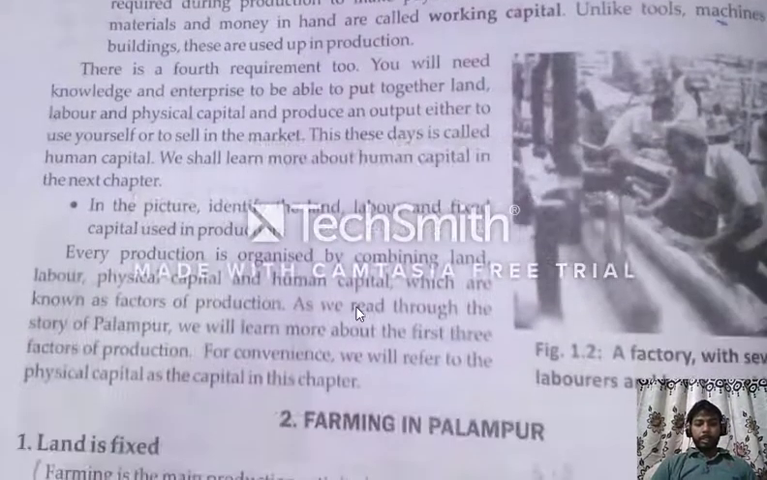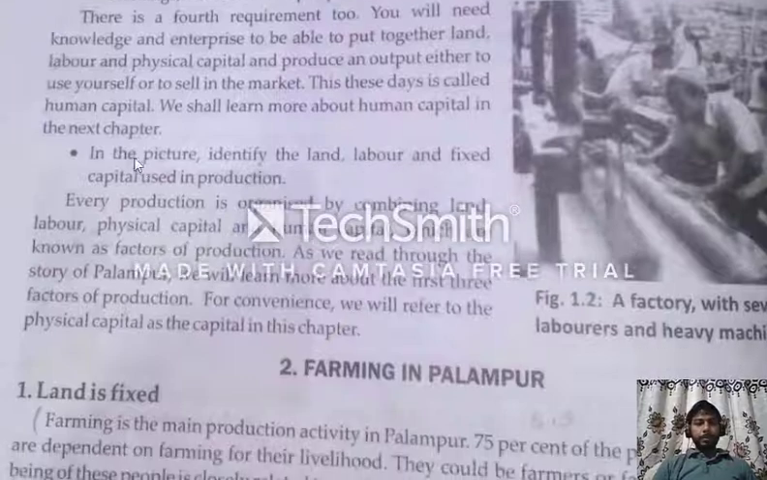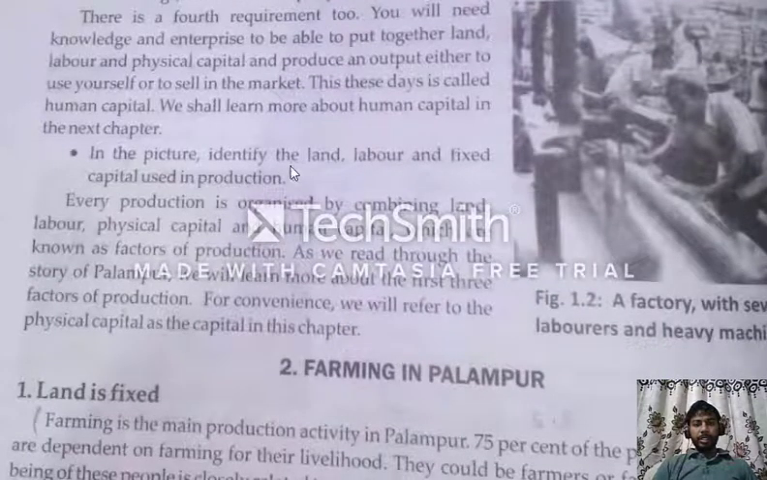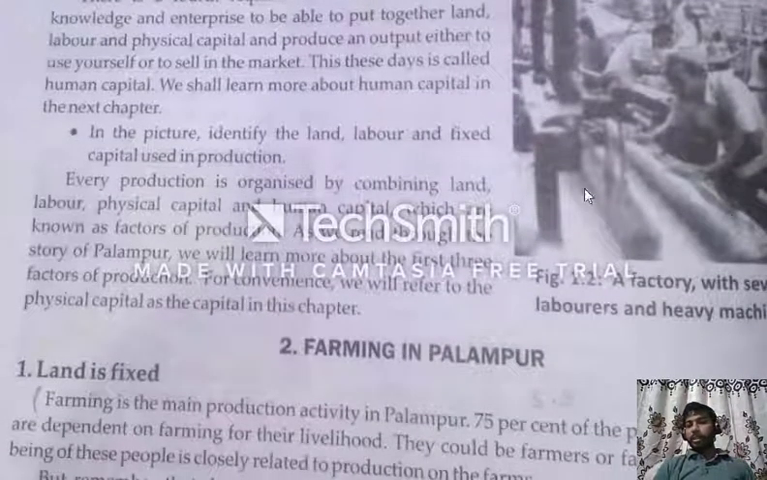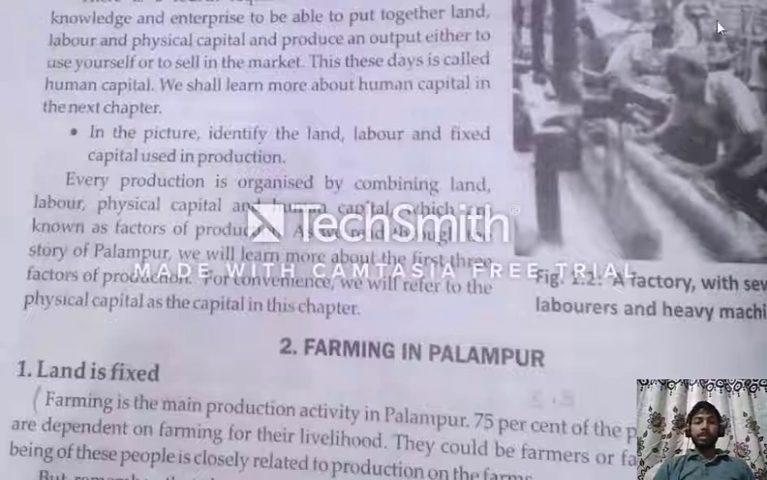Okay, let's see. In the picture, identify the land, labor and fixed capital used in the production. On the right side here is a picture, figure 1.2, a factory with several laborers and heavy machines. There are lots of workers working on the heavy machines. You can see properly. You will have to identify land, labor, capital, and also the production.